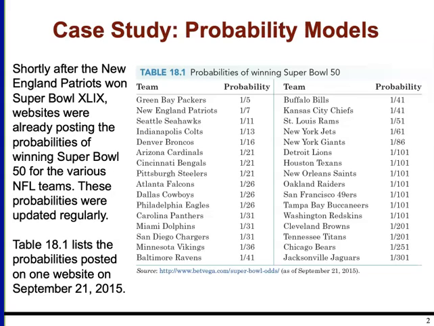This table here is from 2015, looking at the probability of different teams winning the Super Bowl for that season. You can see that each of these teams was given a particular probability, and the Green Bay Packers had the highest probability, and then it kept going through the Jacksonville Jaguars. So how would we interpret these probabilities?